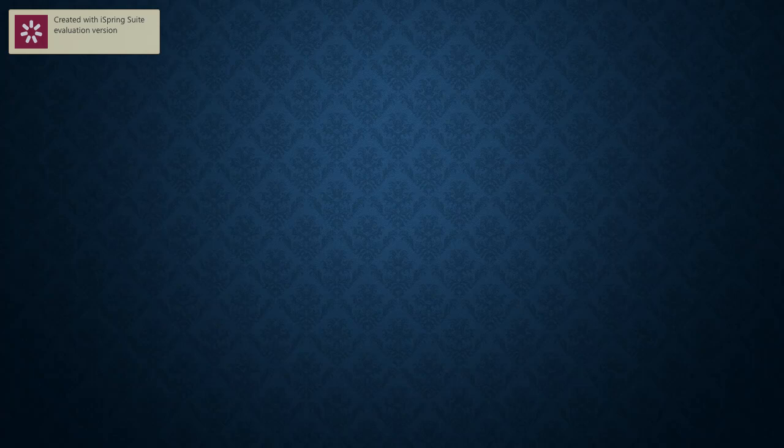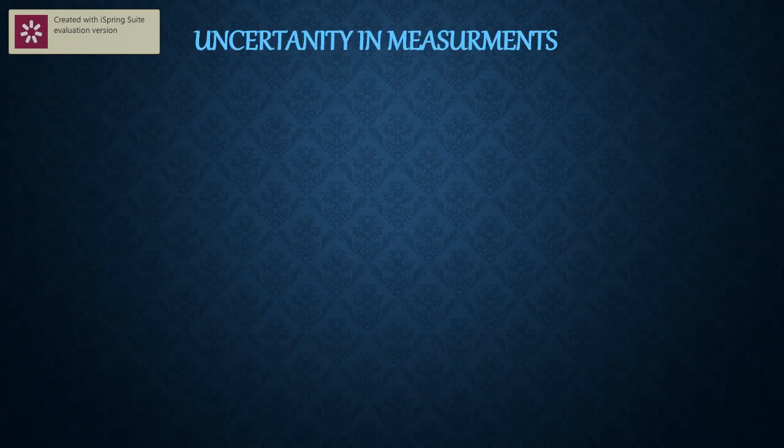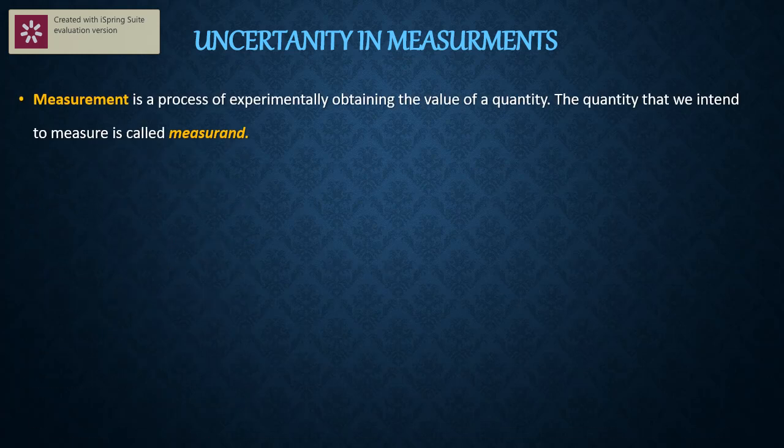Now we discuss where we left off in our previous slide on measurements. Today, one more topic of discussion on measurements is uncertainty in measurements. To explain uncertainty, the word uncertainty means lack of certainty.